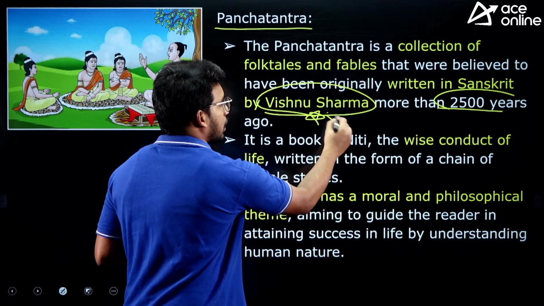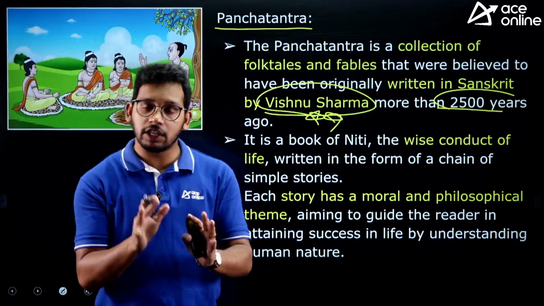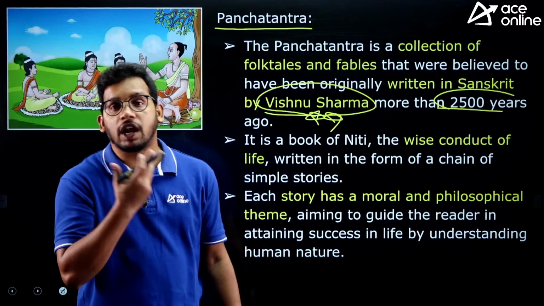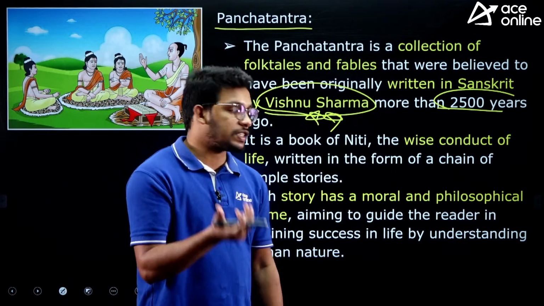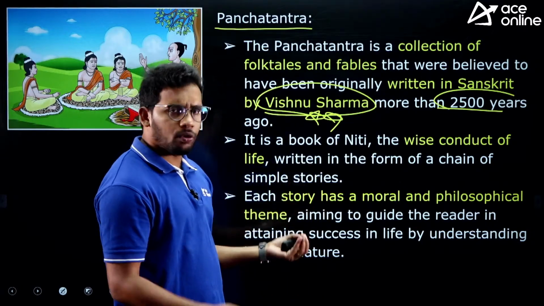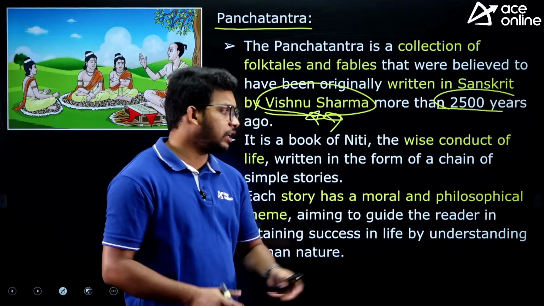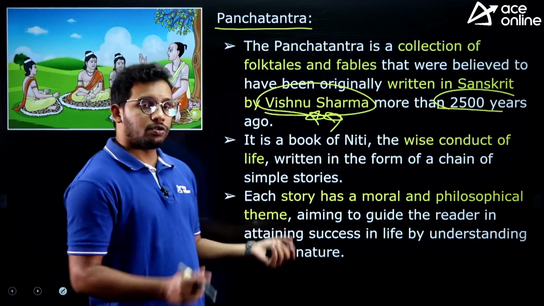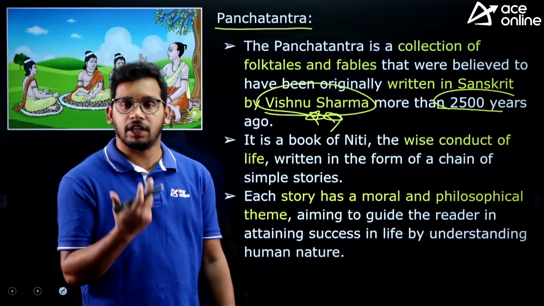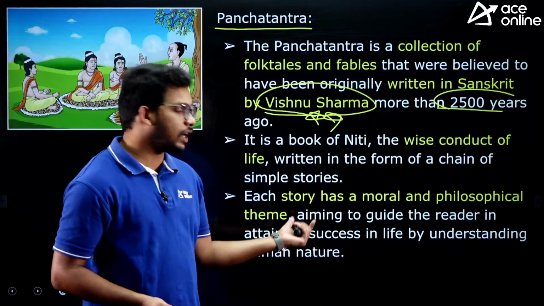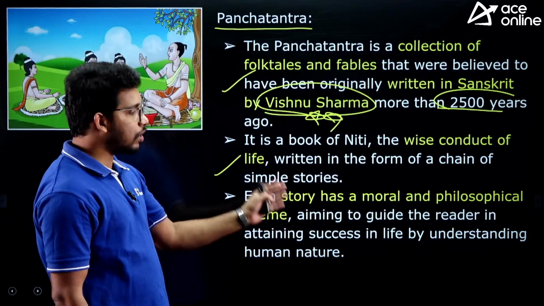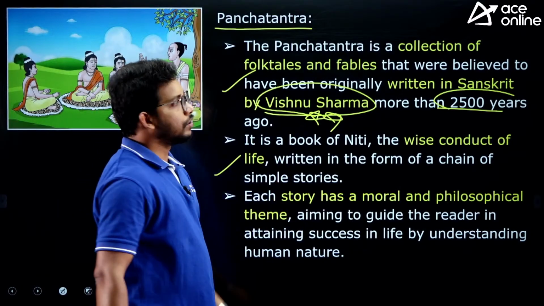It was written by Vishnu Sharma, and this Panchatantra consists not of a single story but hundreds, thousands of small stories which talk about life, like how to manage. It gives certain messages through the stories, right? Small stories. In childhood we used to watch them, isn't it, on Sunday early mornings, displayed on most of the channels, right? So through small stories they give life messages, how to be real, how to be truthful. So all those things are discussed in the Panchatantra book, right? So it is a moral stories book written by Vishnu Sharma. So this is about Panchatantra.